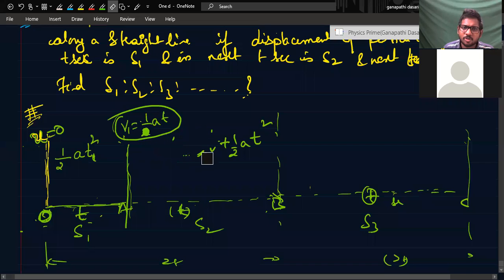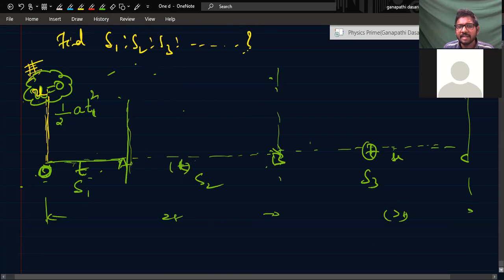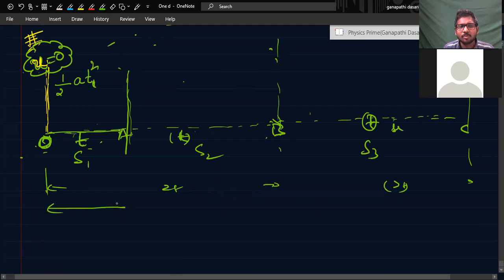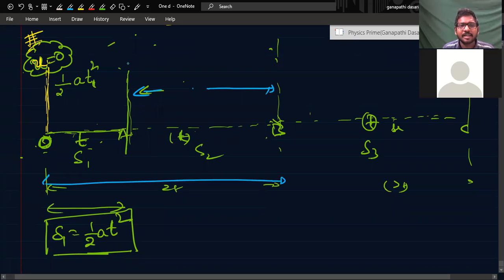It is the correct process. There is no mistake in it. So what I will do is, for all the journeys, I will take the initial velocity u equal to 0 only. First I will find this distance: S1 is equal to half into a into t square. For the second part journey, I will take the total journey from 0 to here and subtract the first journey. Then will I get this journey or not?